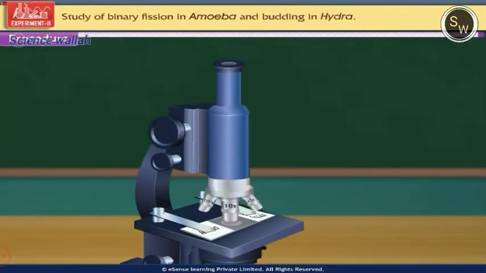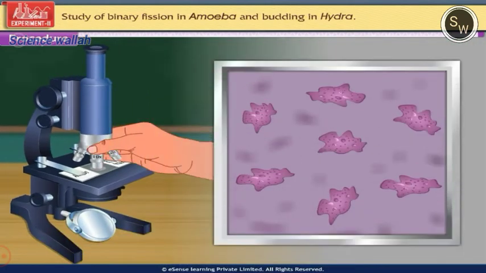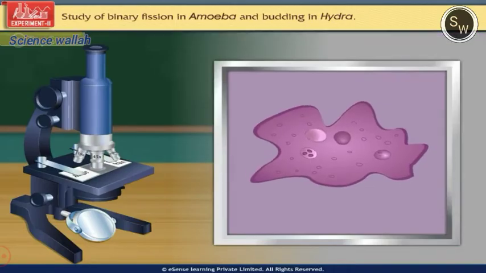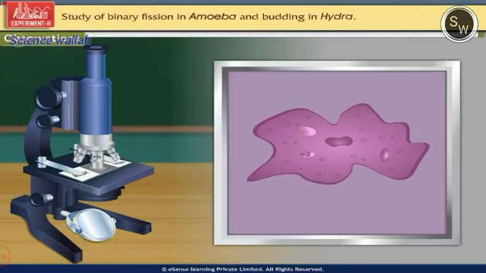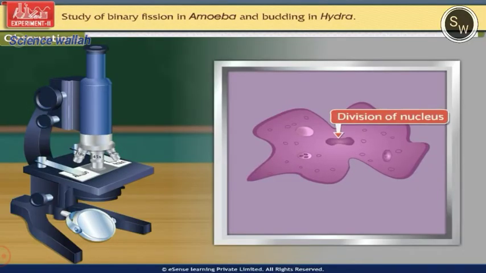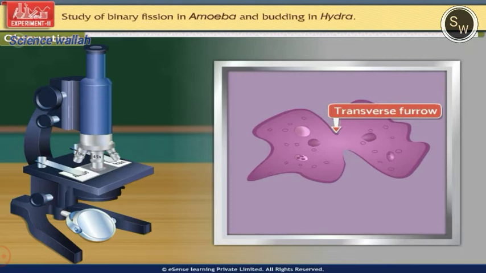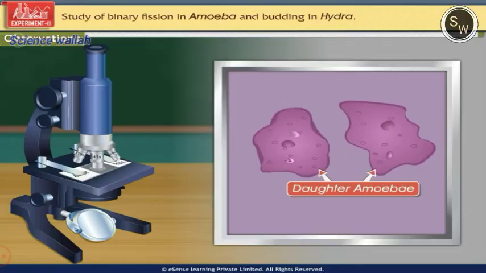Observe the prepared slide of amoeba showing binary fission first under low magnification and then under high magnification of a compound microscope, and note down the observations. When we observe the slide of amoeba showing binary fission under the compound microscope, we see that binary fission in amoeba starts with the division of nucleus. The cytoplasm shows the formation of a transverse furrow after the division of nucleus. This furrow deepens and divides the parent amoeba into two daughter cells.